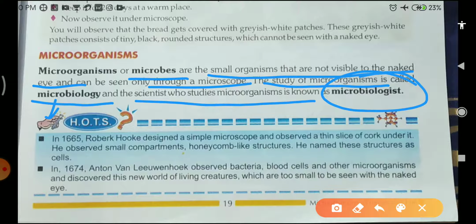Let's see in the HOTS also. In 1665, Robert Hooke designed a simple microscope and discovered the cell.